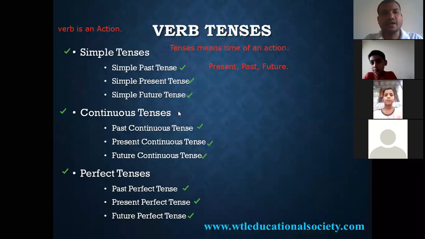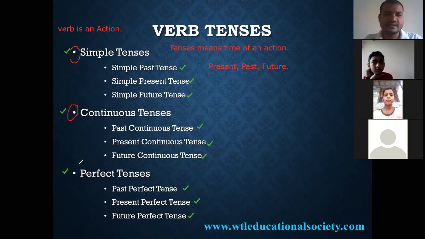So we are going to focus on these 3 areas. What are these 3 areas? Simple tenses, continuous tenses, and perfect tenses. So these are the 3 areas we are practicing now. Is it clear so far?